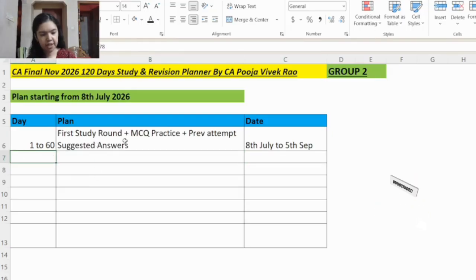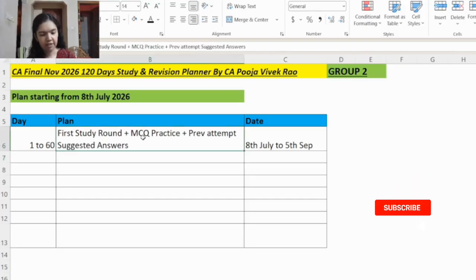So there is a separate slot for MCQ practice also every day. Because as we are aware, MCQ is for 30 marks for DT and IDT and 40 marks for IBS. So it's very important to practice MCQ every day. If you practice MCQ every day, by the time the exam comes, you will be able to solve MCQs at fast speed as well as accurately. And there is no negative marking for MCQ. So if you score well in the MCQ part, then it will be easier to clear the exams.